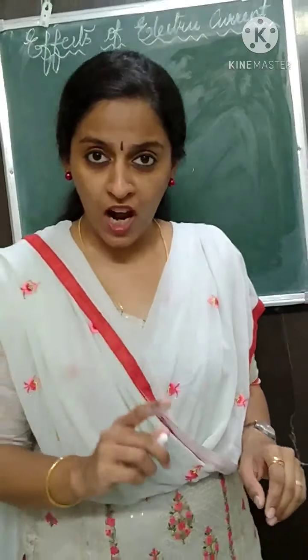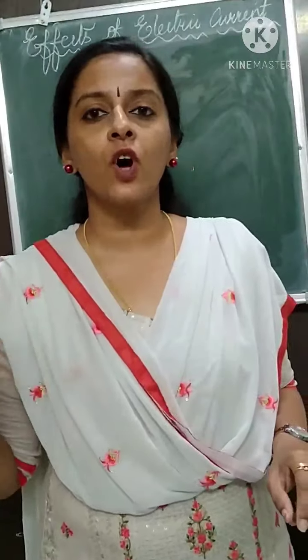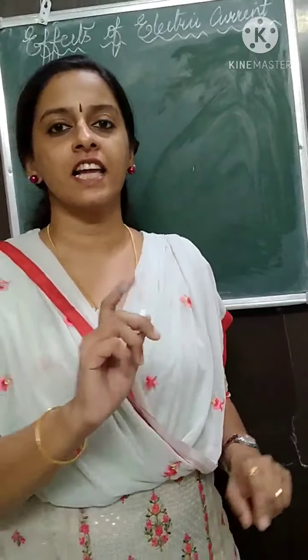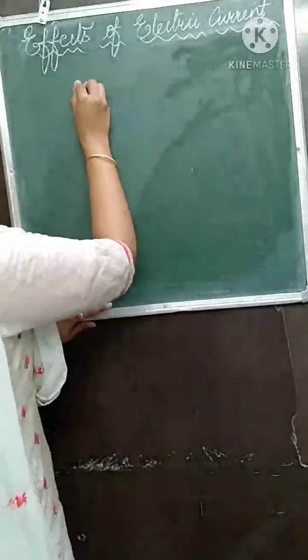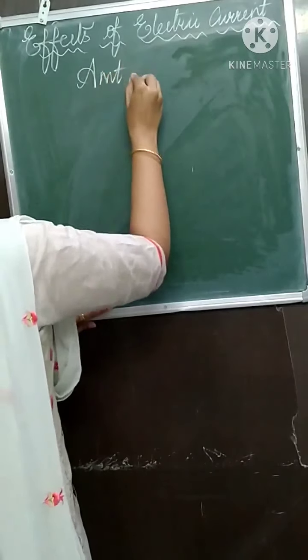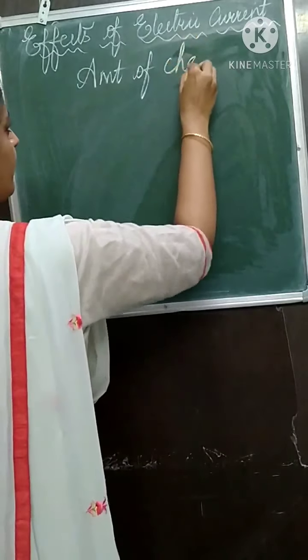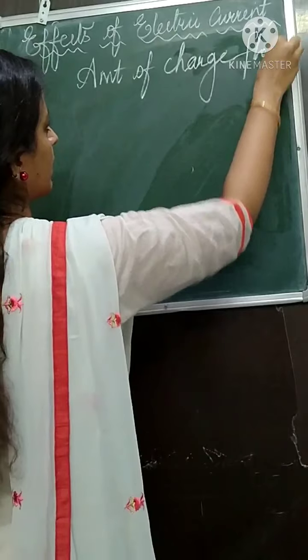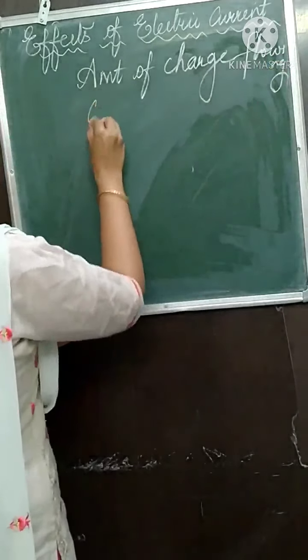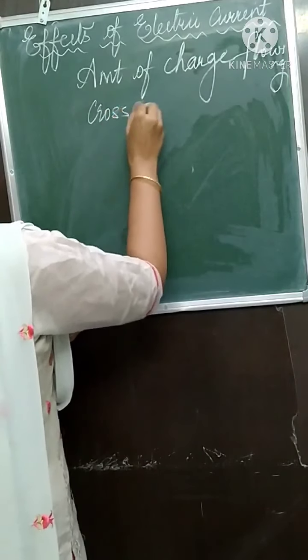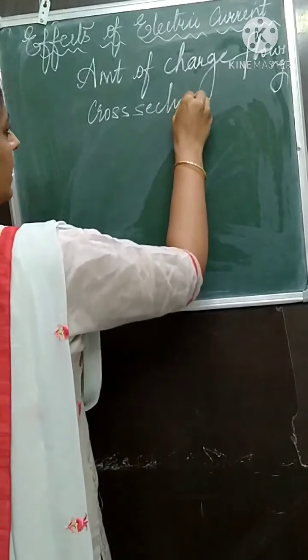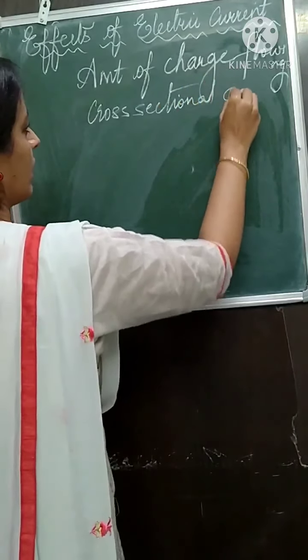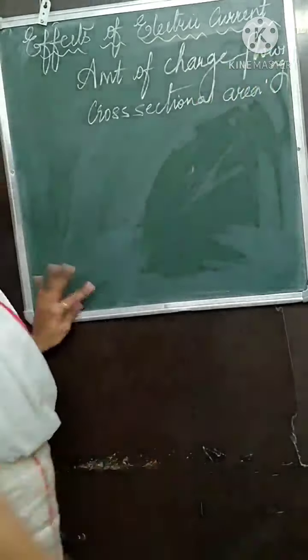The amount of charge flowing through a particular cross-sectional area is called electric current. This you have to write in your book.